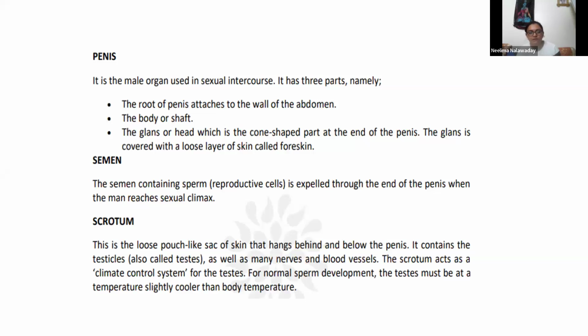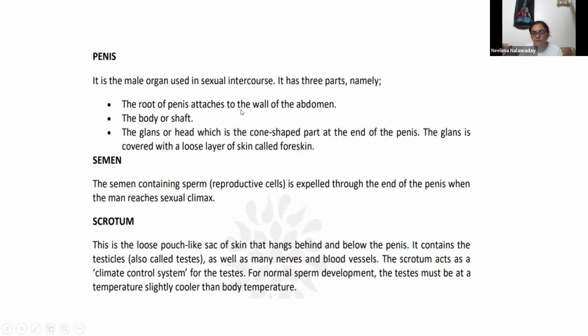Then scrotum. This is the loose pouch-like sac of skin that hangs behind and below the penis. It contains the testicles as well as many nerves and blood cells. That sac is a very delicate structure, and the scrotum acts as a climate control system for the testes. Testes are hanging in that sac, and climate control is very important for production of sperm and to keep sperms alive.